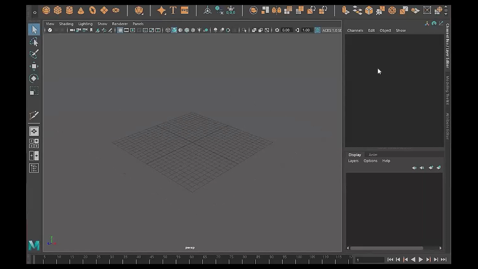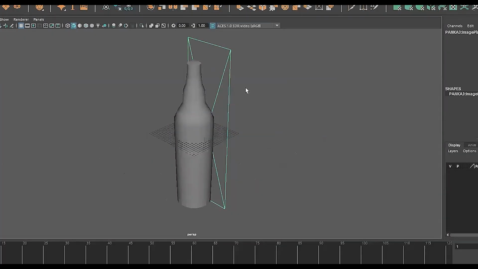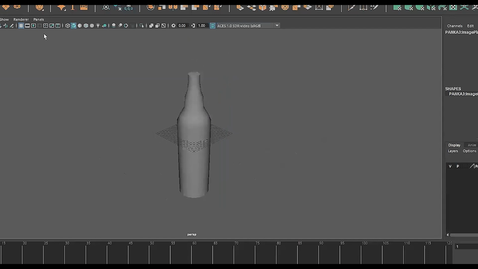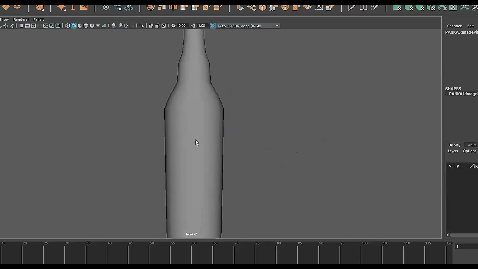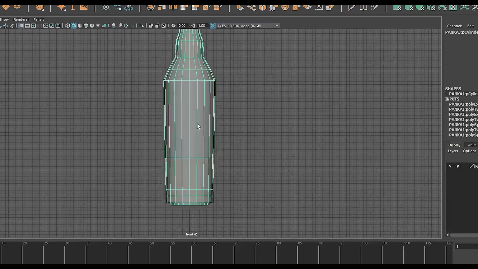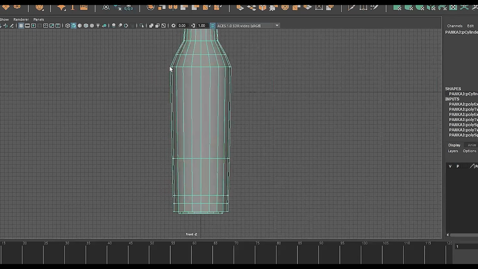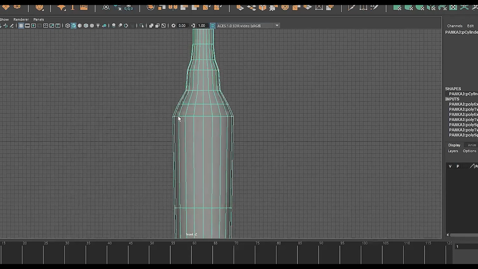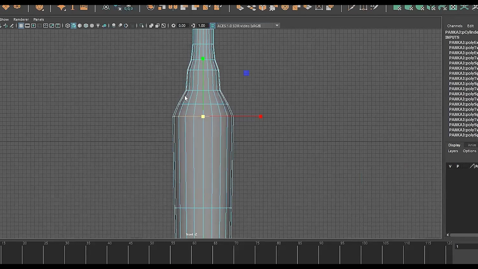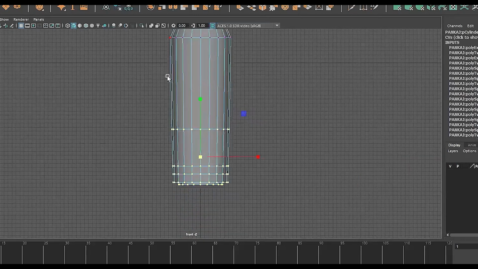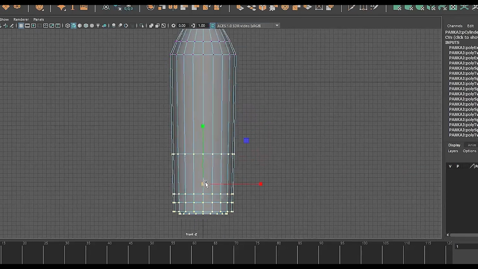Pankaj has shared his file. Let's see that. So there's a problem in this. The thing is, as you can see, the thickness at the top and bottom is different. So you probably scaled this area, but not only that, I think you scaled all of them. So you can see it is completely going down like this. So we have to correct it.